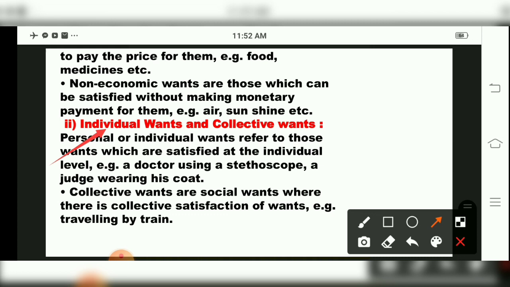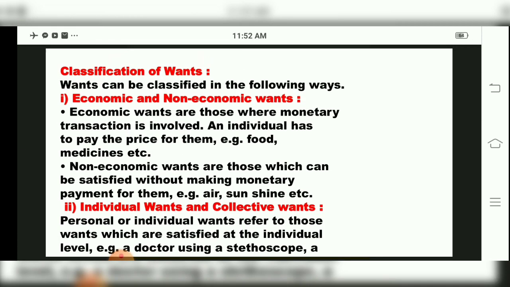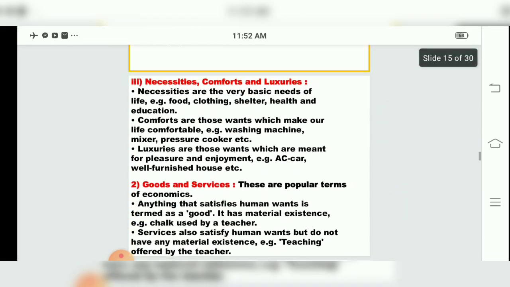And collective wants are social wants, where there is collective satisfaction of wants, for example traveling by train. So collective wants, individual wants, economic activity and non-economic activity, these are coming under the classification of wants.